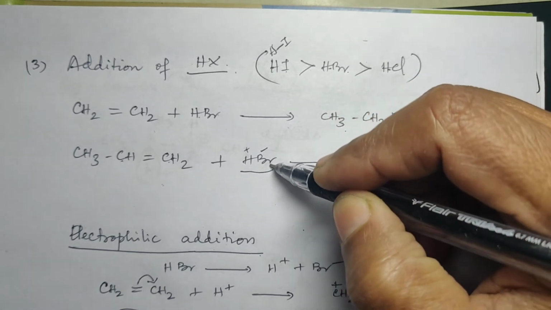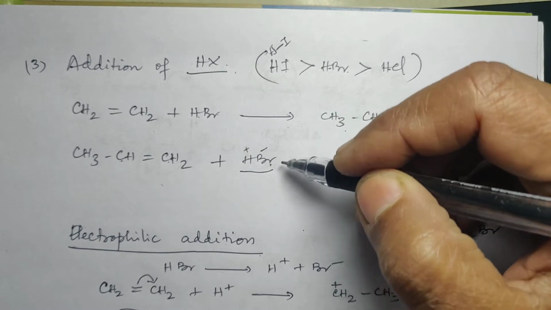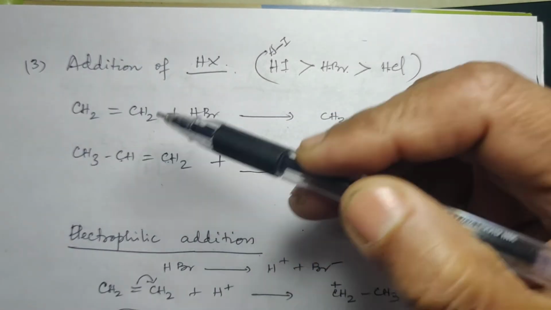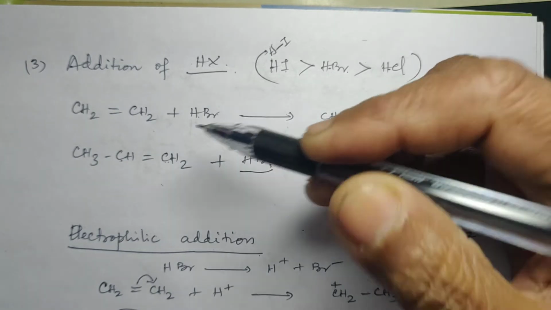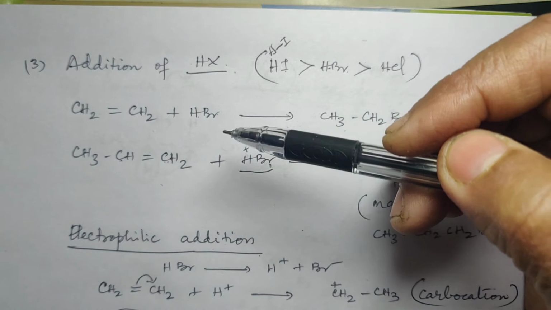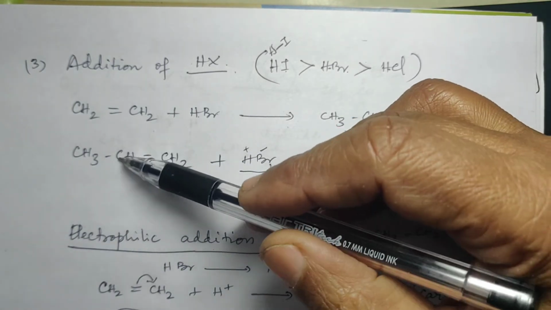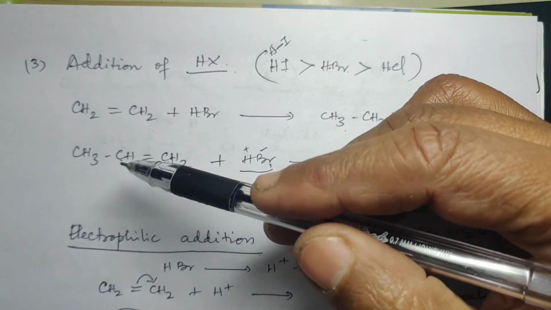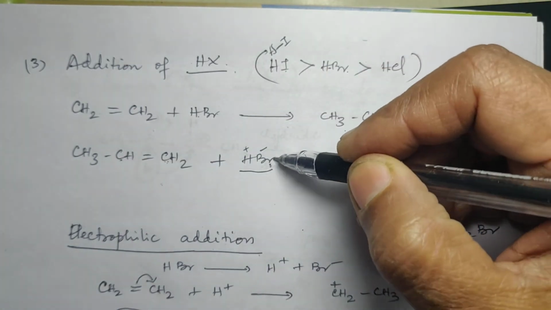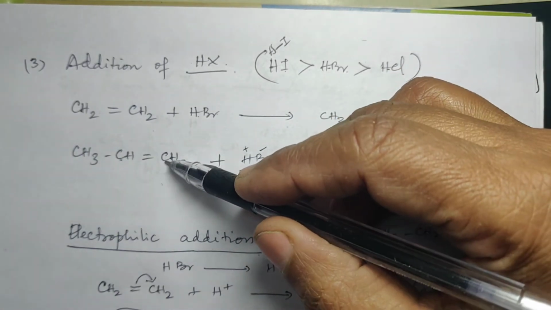The negative part of the added molecule, which is Br minus, will go to that carbon. Addition होना इन दोनों के बीच में ही, ठीक है. So this Br minus will go to that carbon which is having less number of hydrogen. So the carbon holding the double bond, जिस carbon के पास कम hydrogen होगा उसके साथ negative part attach होगा. So Br minus will go here and H plus will go here.